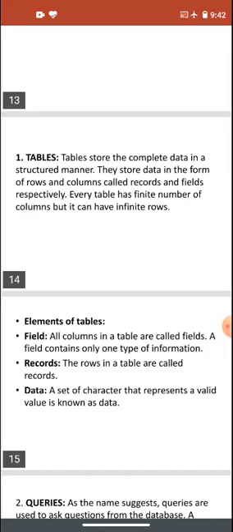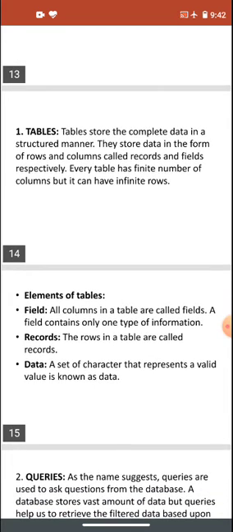In a relational database, there is a limit on columns, while there is no limit, that is infinite rows. So basically a table is a structured database. We store the data in a structured way, that means in rows and columns.